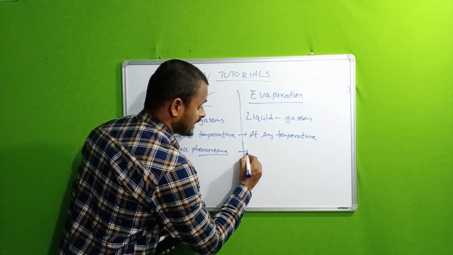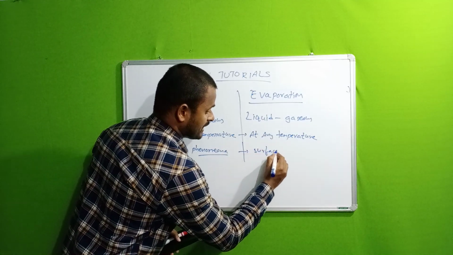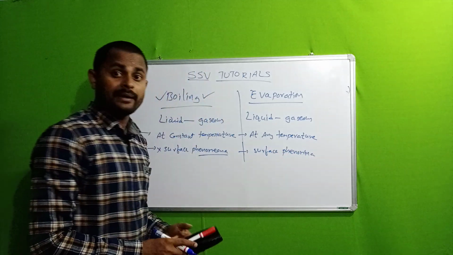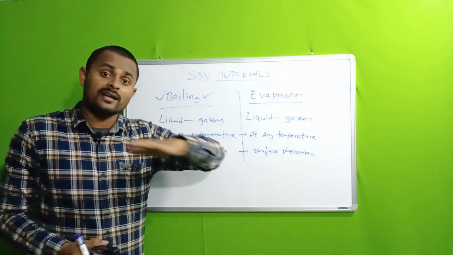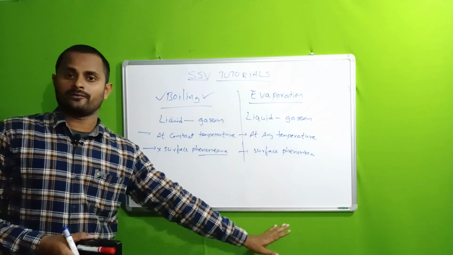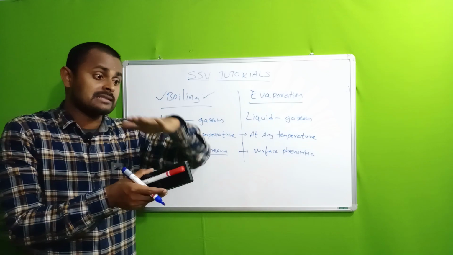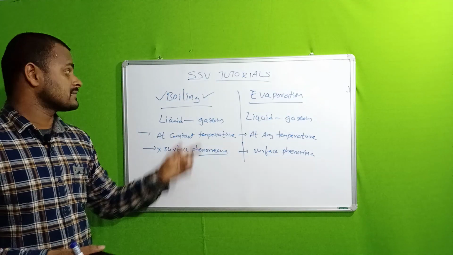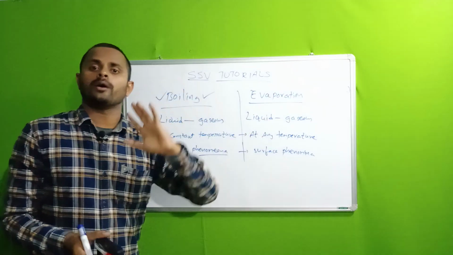But evaporation is a surface phenomenon. Means evaporation is always done on the surface of the liquid only. It's not inside the liquid. Evaporation takes place on the surface only. So these are the common differences between boiling and evaporation.